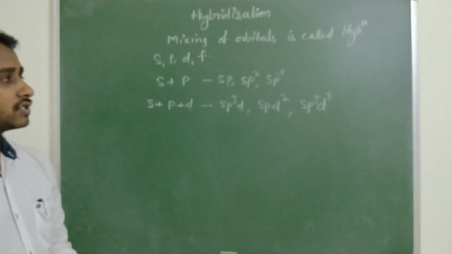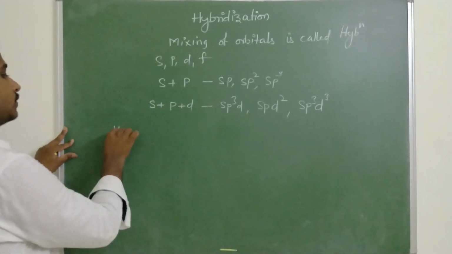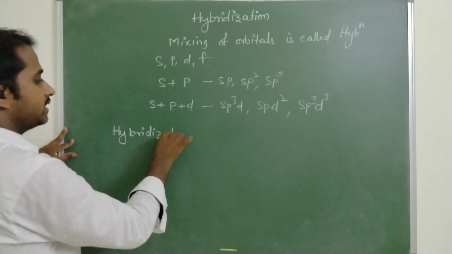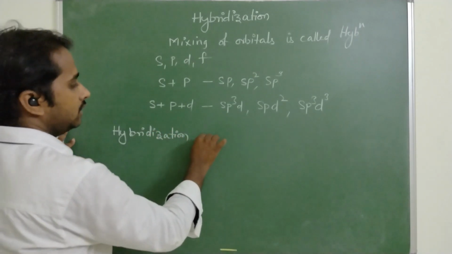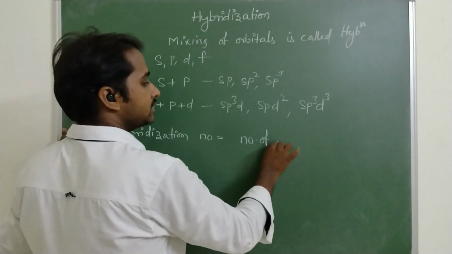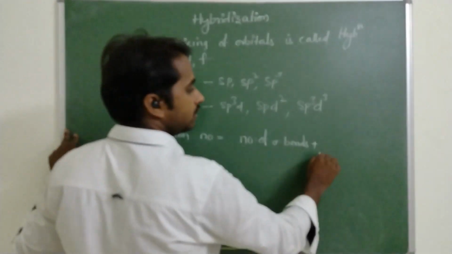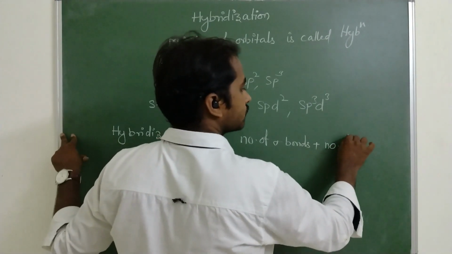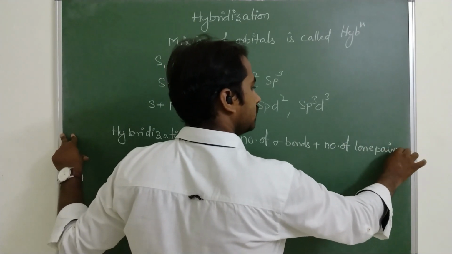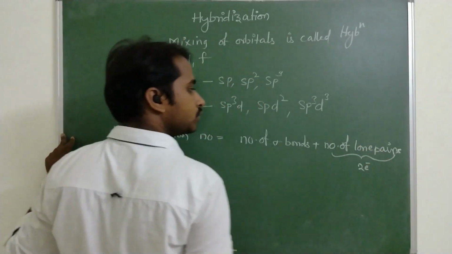Now we'll see the shortcut method of hybridization. The one point we should remember: hybridization number is equal to number of sigma bonds plus number of lone pairs. You should remember, a lone pair means two electrons.